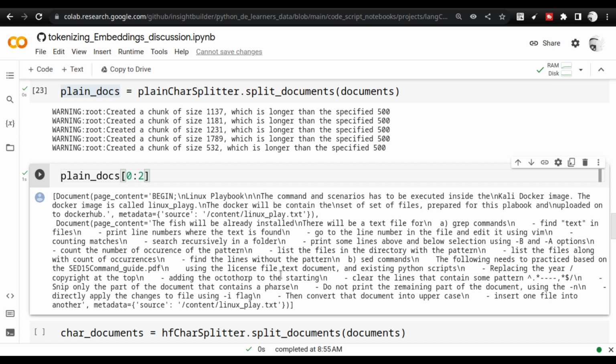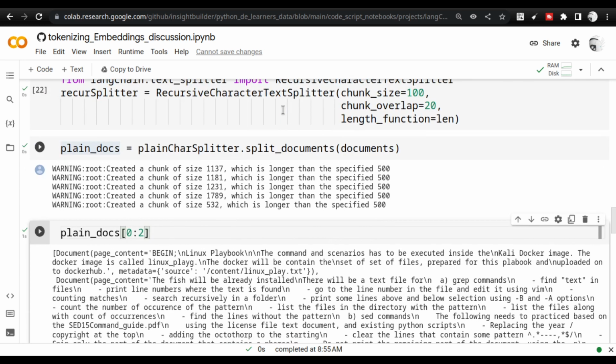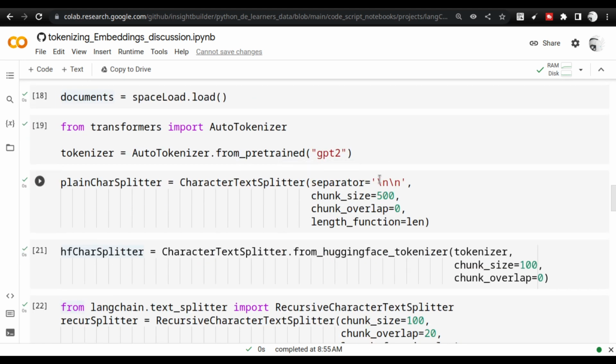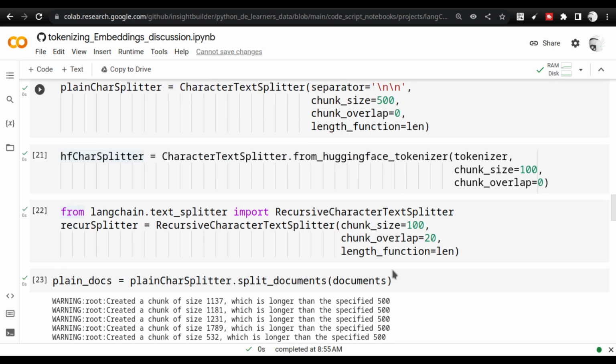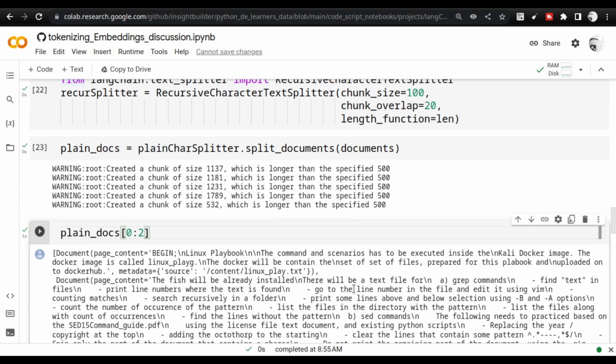So you will see 2 documents have come here, and the reason this is happening is the way we are splitting. I'm using double newline as the separator. In my case, when I am writing this file, if there is no double newline, then it cannot split correctly. That is why the issues are arising.